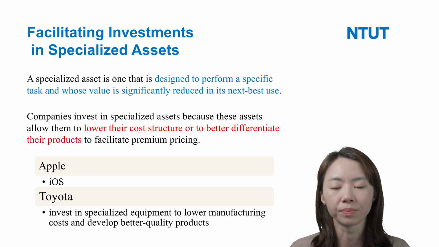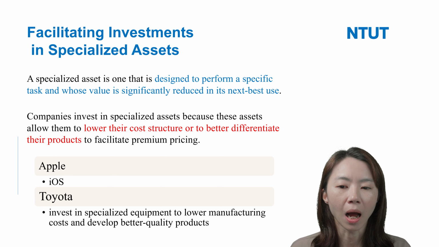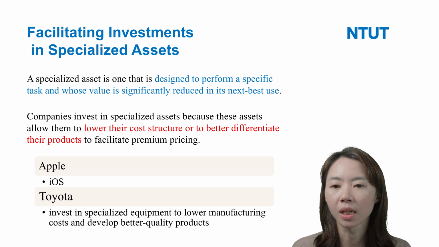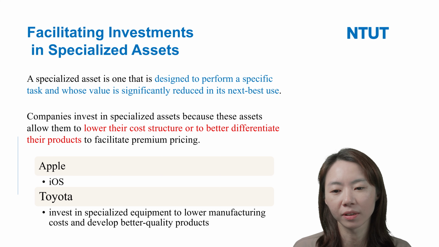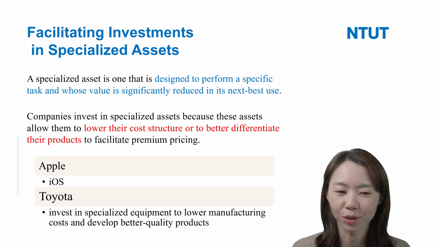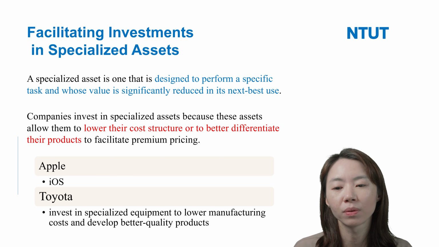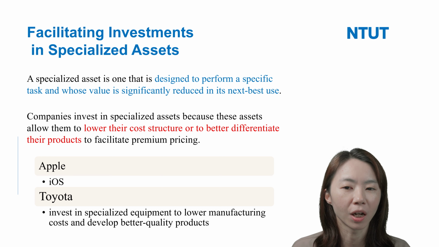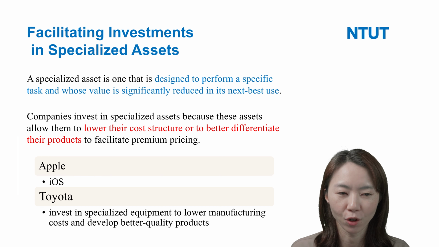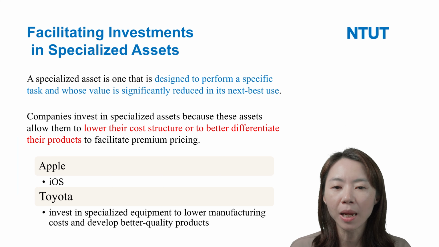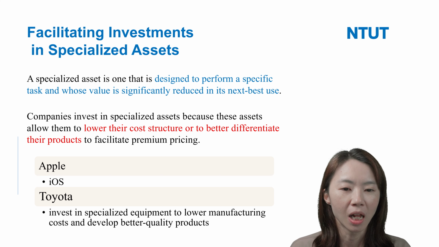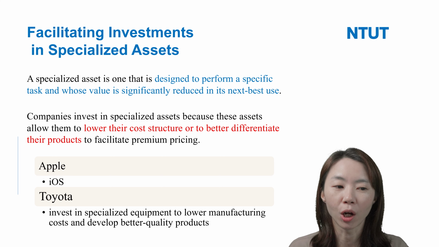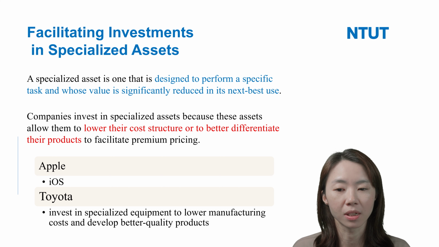For example, the Apple iOS system is a specialized asset for Apple. Why? Because only Apple can use the iOS system. Other companies cannot use it. So Apple can use this asset to differentiate its products from other companies, right?